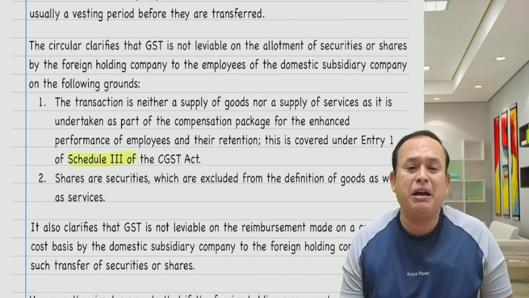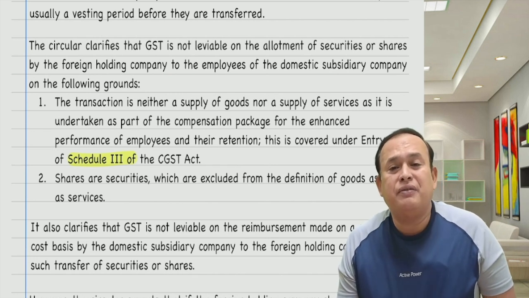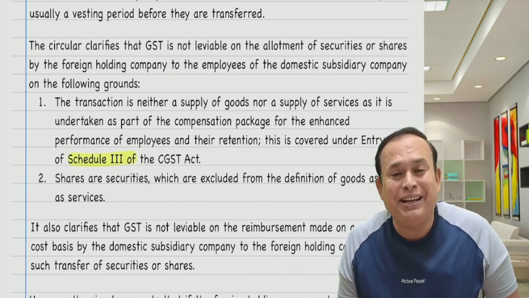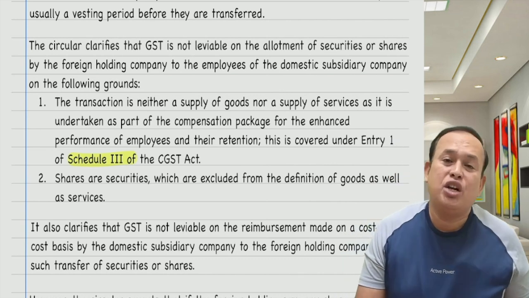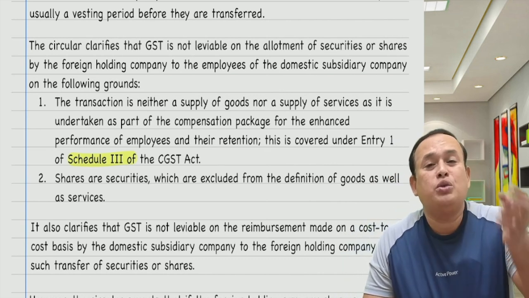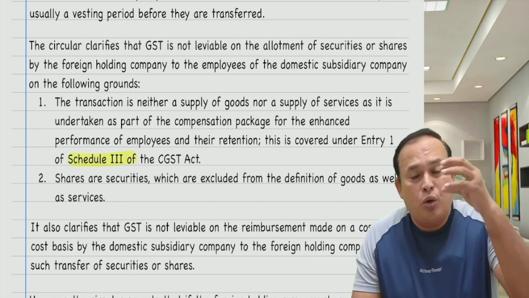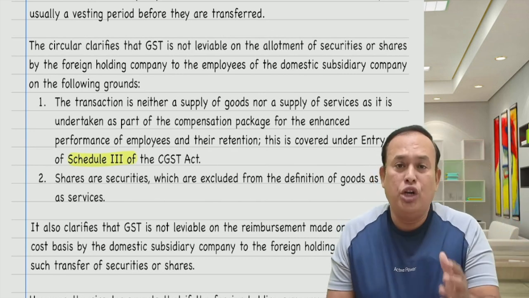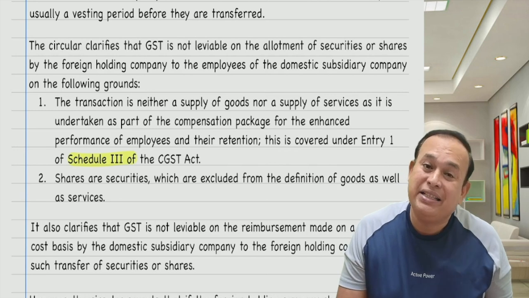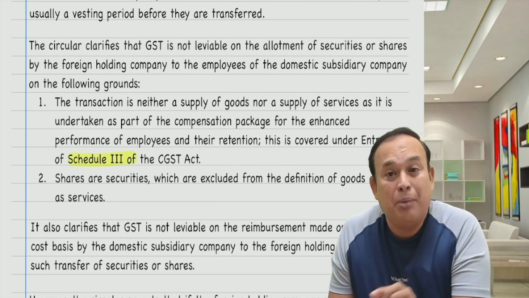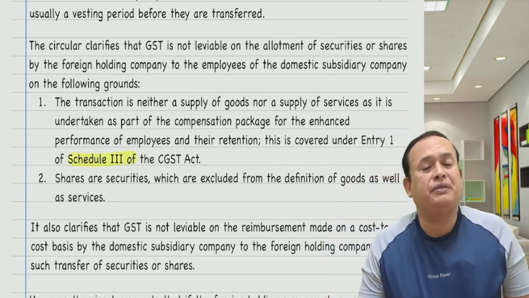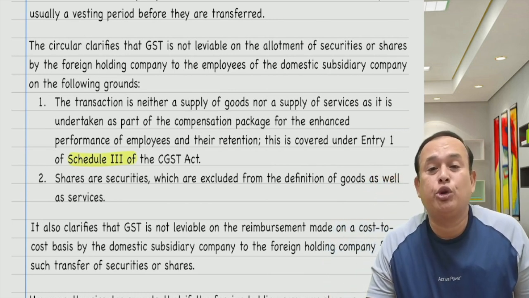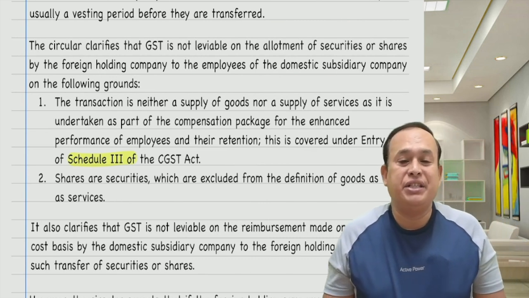Therefore, in a simplified manner, the allotment of shares by the holding company to its subsidiary company employees in the name of ESOPs, ESPP or RSUs, to the counterpart of the parent company. As I told you, Microsoft USA allotting their shares to the Microsoft India employees. In that case, it is neither supply of goods nor supply of services. Moreover, it is supply excluded. As a result, there won't be any GST.